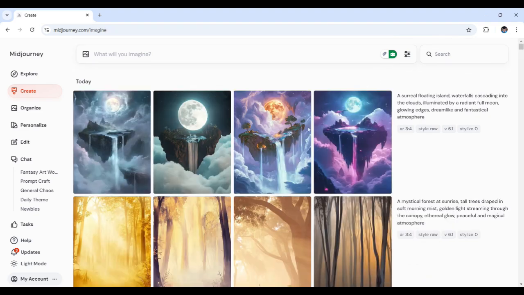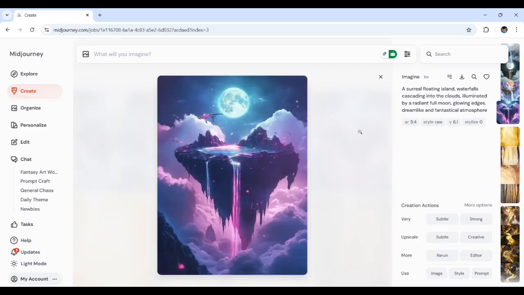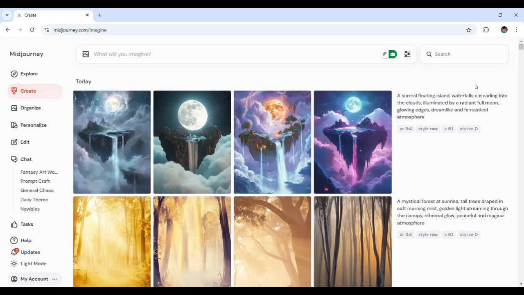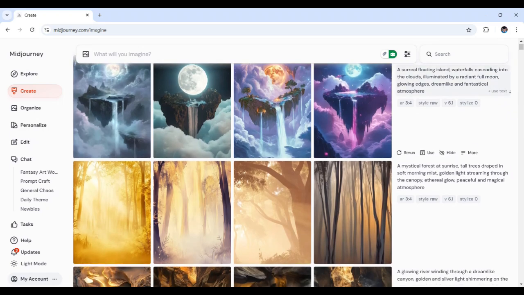Now, once again, you can always increase the variety to push the surreal aspect even further. It depends on you if you want to adjust that. So, for me, this looks pretty good, I must say. And that's a wrap. Now, Midjourney makes it easy to bring your poetic ideas to life with visuals that enhance the meaning behind your words.